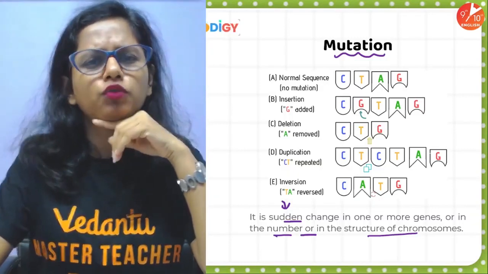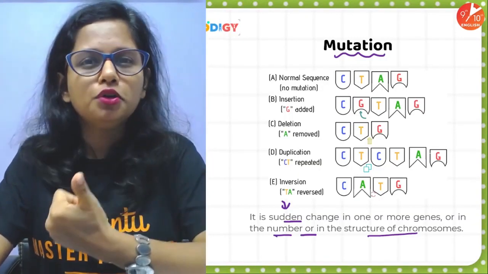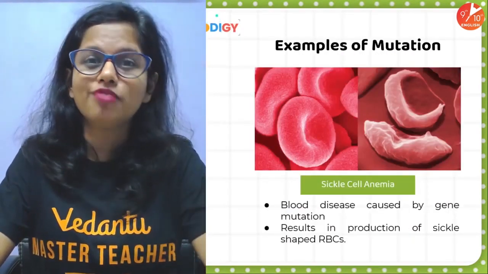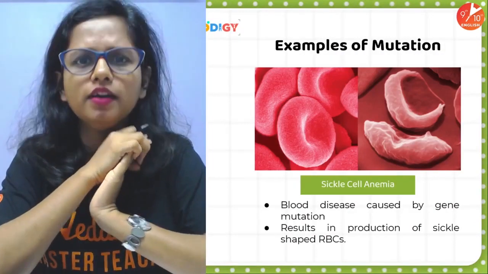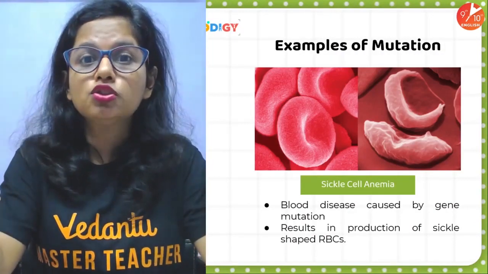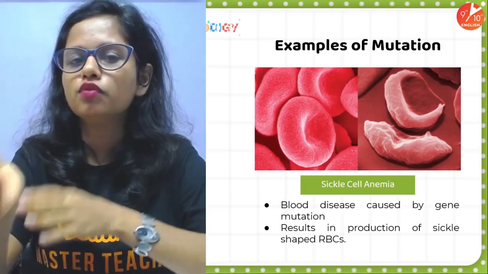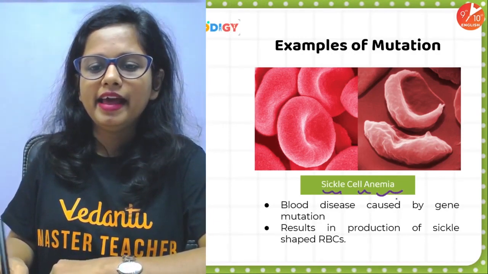Okay. Now you must be wondering, ma'am, what are the reasons behind mutation? Any influence of chemical, impact of a chemical, environmental change, stress, all these factors lead to mutation. Okay. Now there are several disorders which are a result of mutation. So one such disorder is sickle cell anemia.